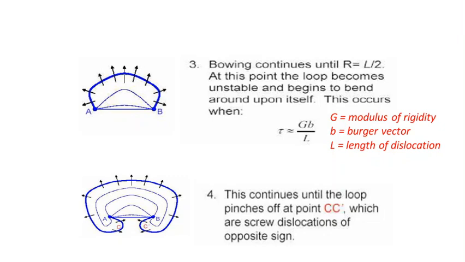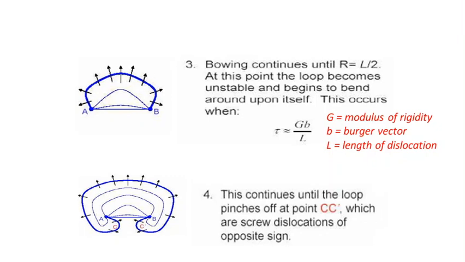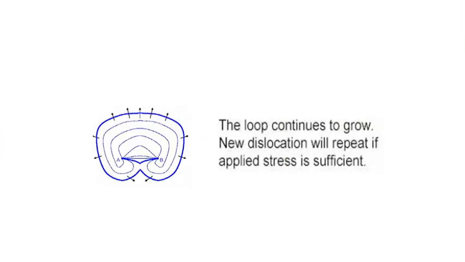in such a way that it will be trying to bend around the points A and B, and finally this loop tends to complete. That particular length of the dislocation is trying to form a loop and will be joined, and at the same time a new dislocation is formed between the points A and B, which is a new dislocation which earlier was not existing. Actually it is a part of the earlier dislocation.